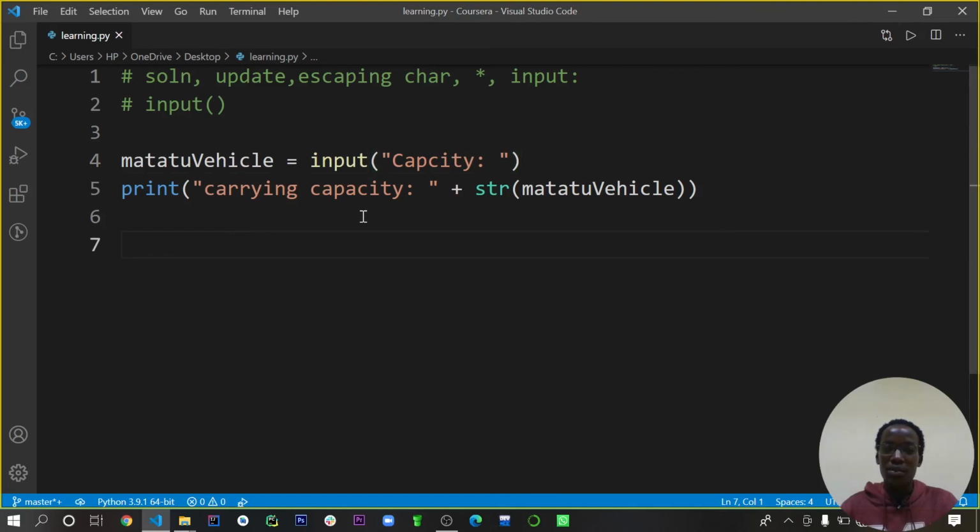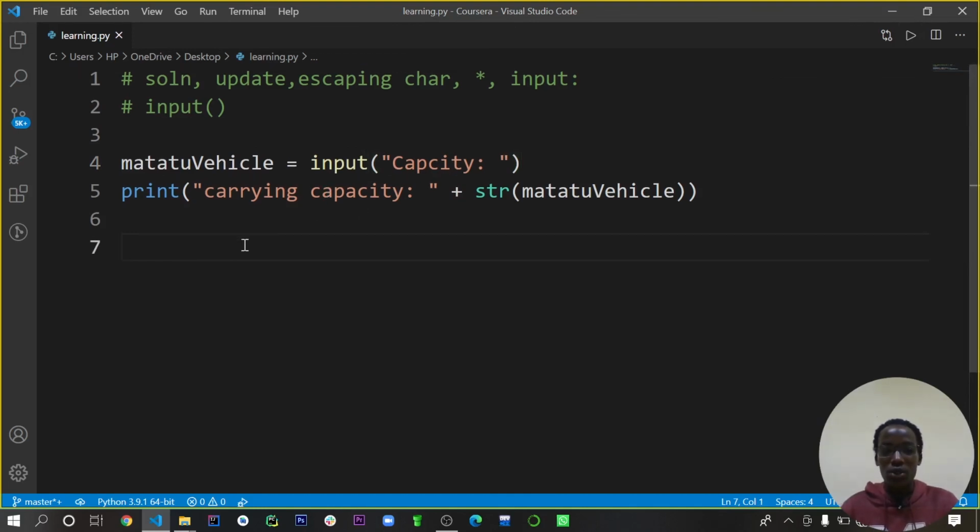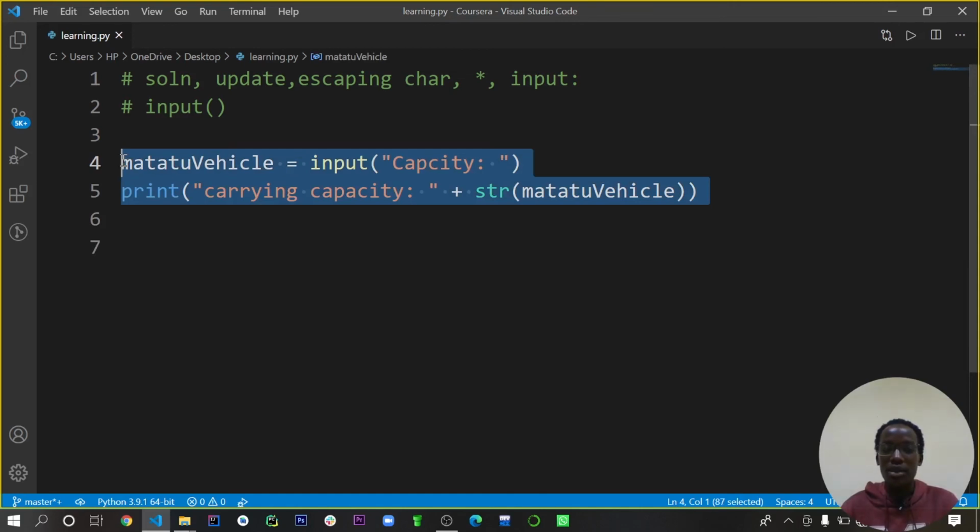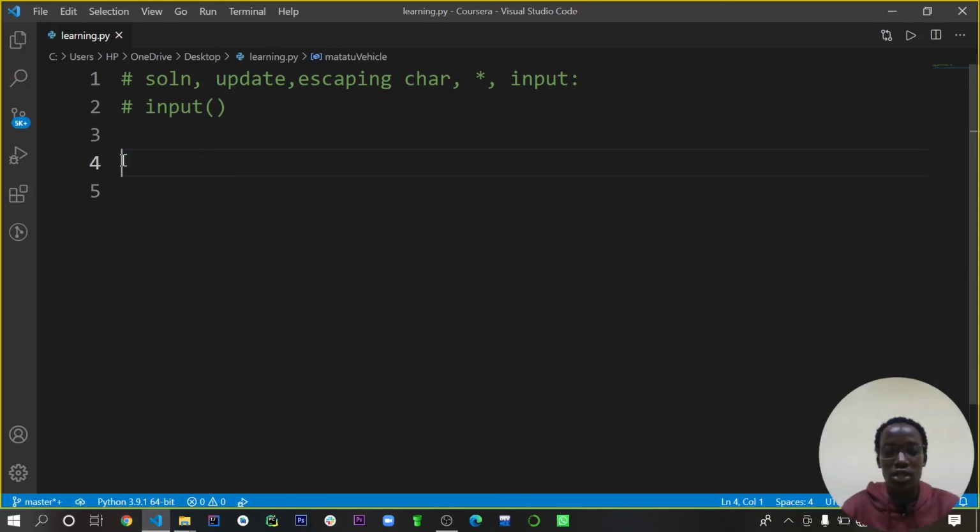Now, the next project I want you to do is to actually complete this. I want you to get a user input. Make sure you get the name, and then also the age of the person. Let the user enter their name, like my name is Owen and my age is 40.